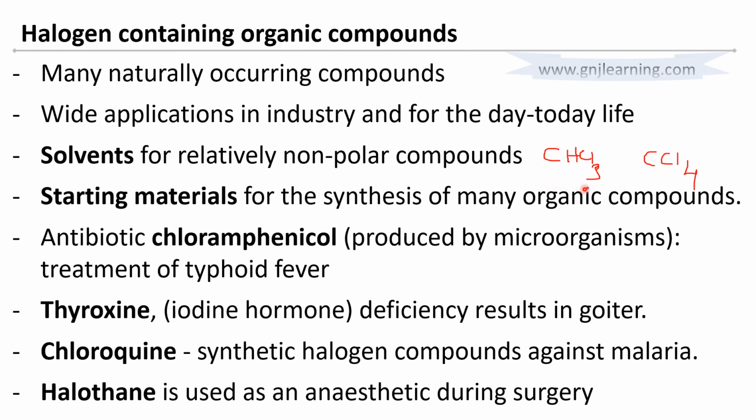But the risk level of using chloroform is too high, so later they stopped using it with the invention of new anesthetic drugs. That class is called halothane, used as an anesthetic during surgery. So this is all about the introduction to haloalkanes and haloarenes.